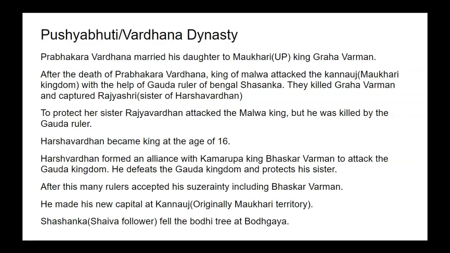So he attacked the Goda king. He defeated the Goda kingdom and protected his sister. After this, many rulers accepted his suzerainty, including Bhaskar Varman of Kamrupa kingdom. He made his new capital at Kannauj, and Kannauj was originally Mokhari king territory, and it was looted by the Malwa kingdom.